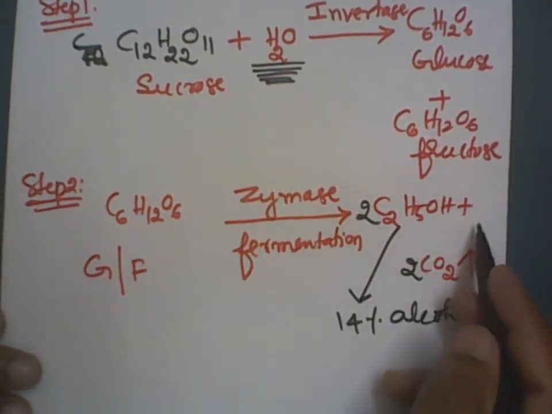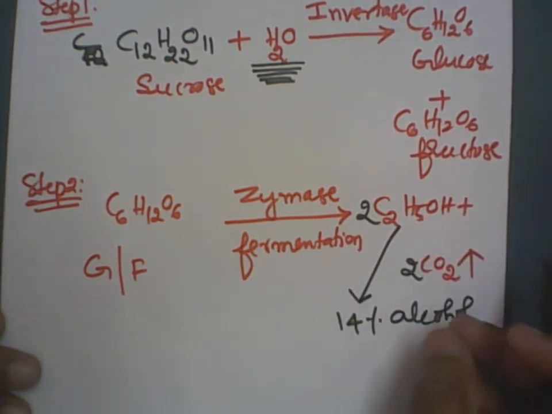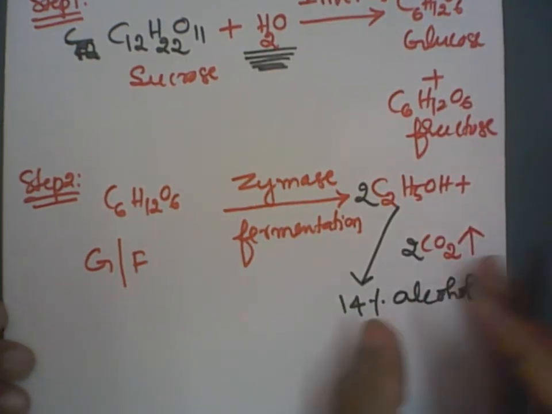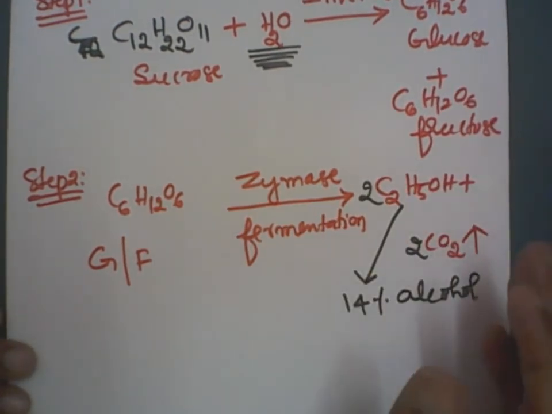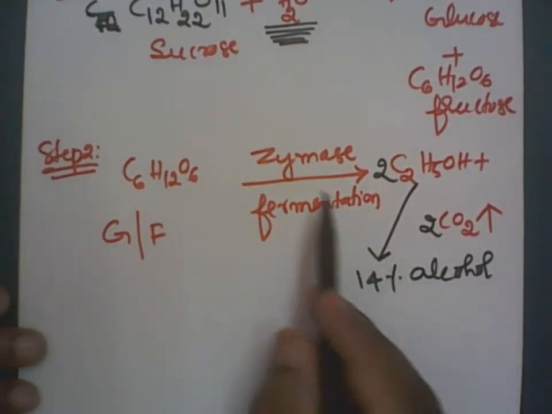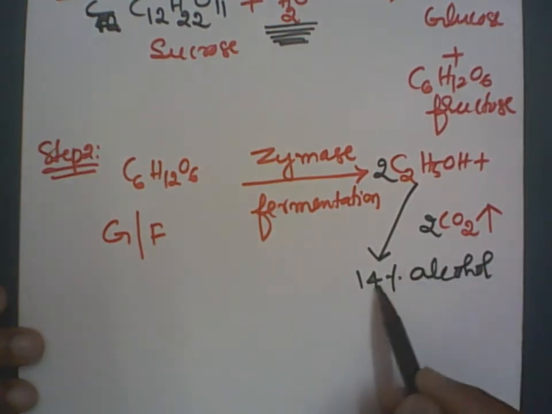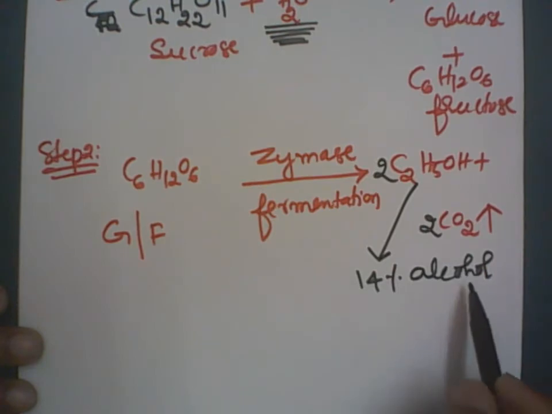This dilute alcohol is then distilled to finally get 100% pure alcohol, which is required for the industries. Otherwise, we can have different concentrations. So what will happen now? The action of zymase is inhibited once the percentage of alcohol exceeds 14%.